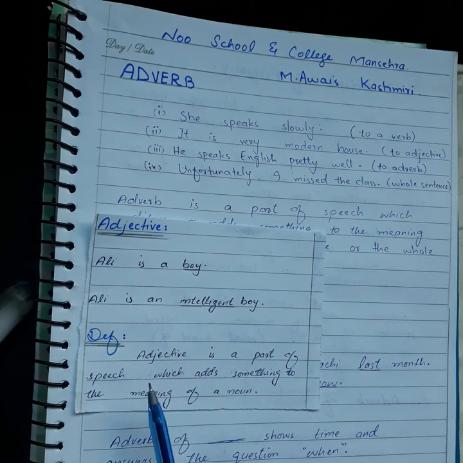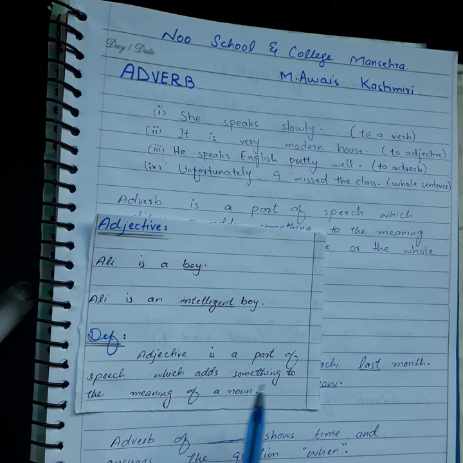So what is an adjective? Adjective is a part of speech which adds something to the meaning of a noun or pronoun.